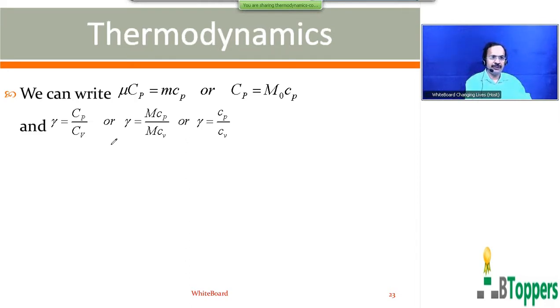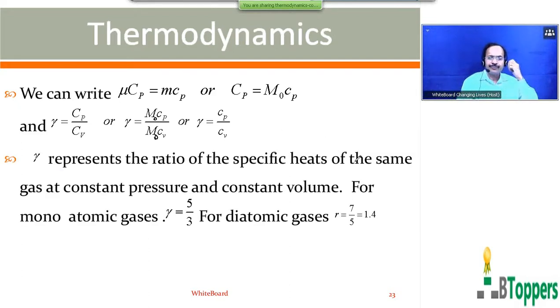So molar specific heat at constant pressure, as I told you, can be written as capital M naught into ordinary specific heat at constant pressure. Molar specific heat at constant volume can be written as M naught into ordinary specific heat at constant volume. M naught is the molar mass of the gas. So gamma can also be written as the ratio of the ordinary specific heat of the gas at constant pressure and the ordinary specific heat of the gas at constant volume. Gamma represents the ratio of the specific heats of the same gas at constant pressure and constant volume.